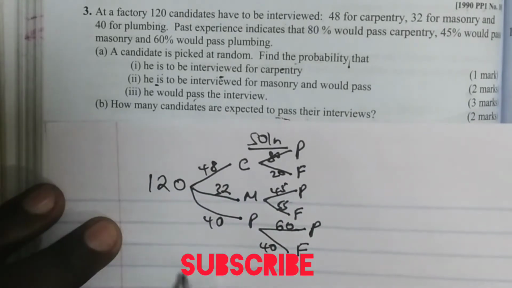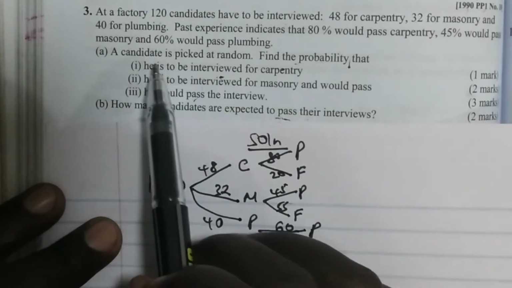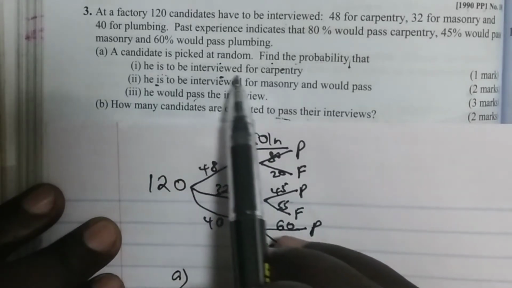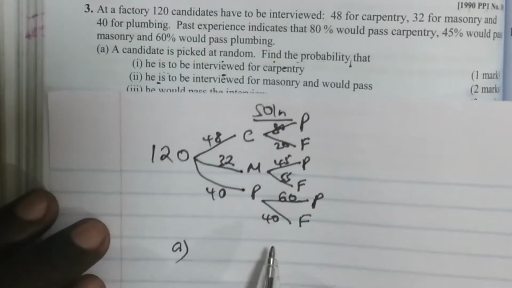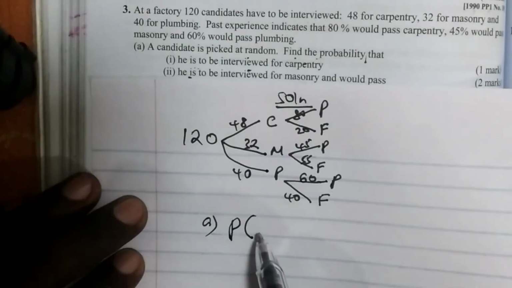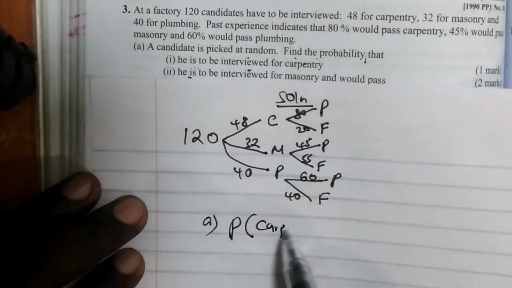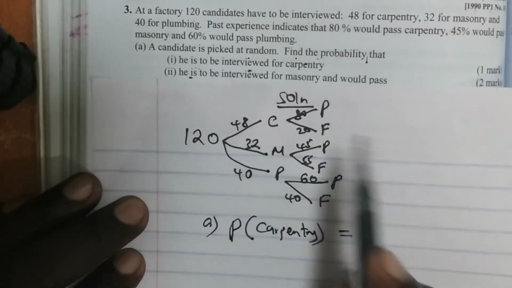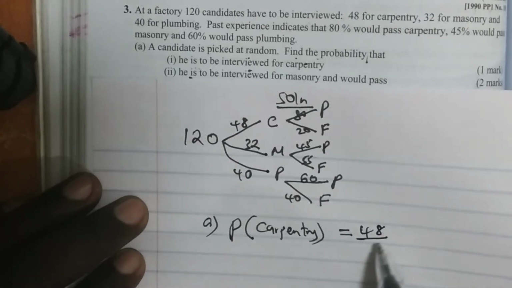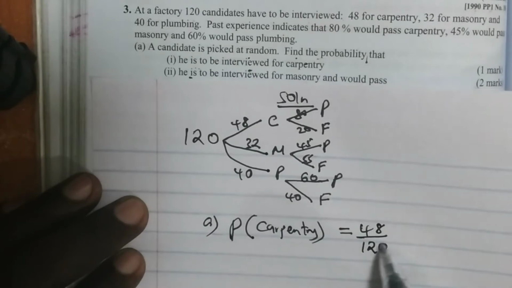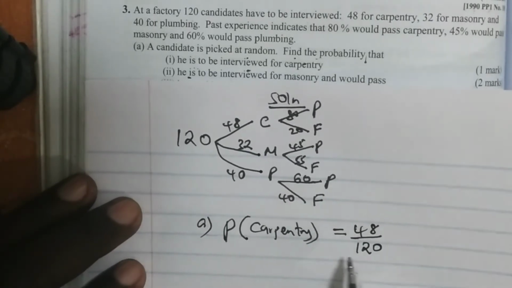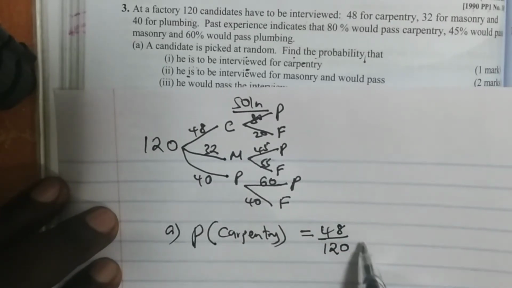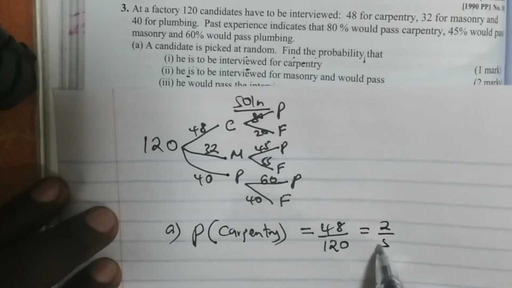Part A of the question, a candidate is picked at random. Find the probability that he is to be interviewed for carpentry. Very easy. You come and say probability that the candidate is interviewed for carpentry. You take the number of candidates who were interviewed for carpentry, which are 48, over the total number of candidates to be interviewed, which are 120. And if you simplify 48 divided by 120, you'll get 2 out of 5.